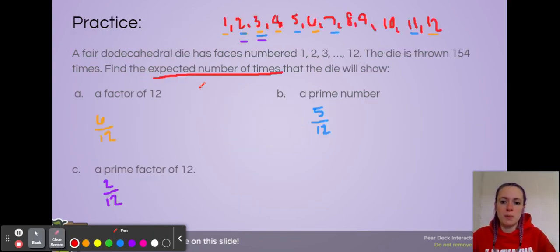When you're finding the expected number of times that a die will show whichever question you're looking at, you're taking the probability, multiplying it by the number of trials.